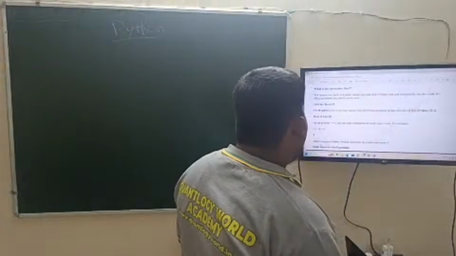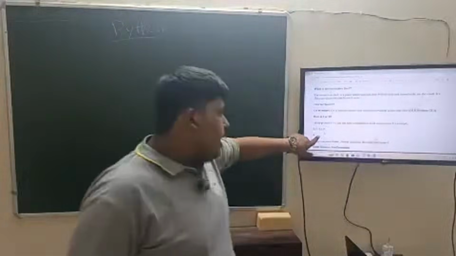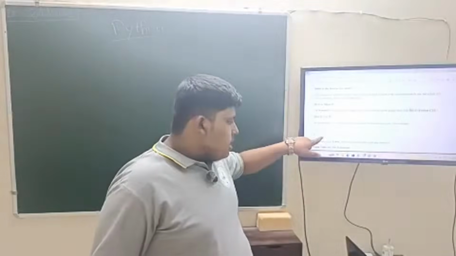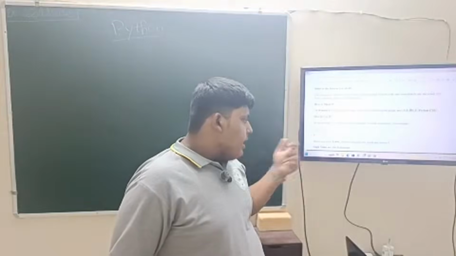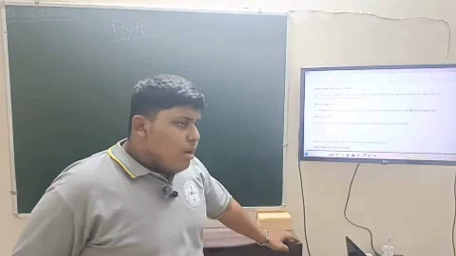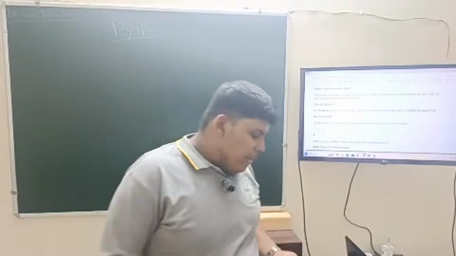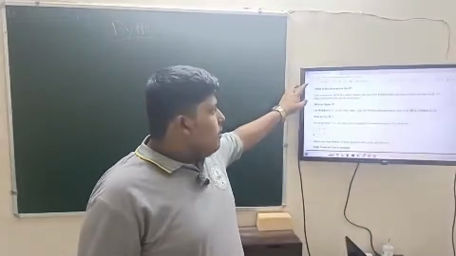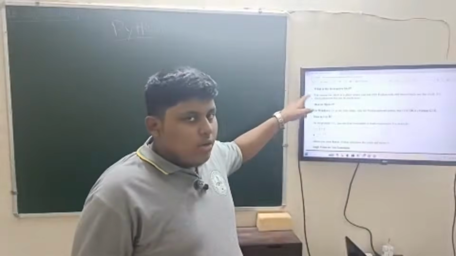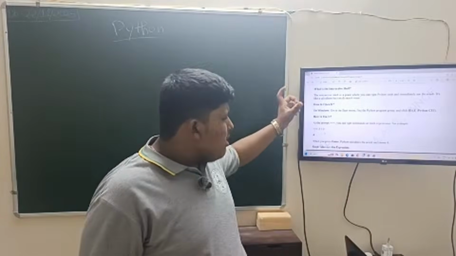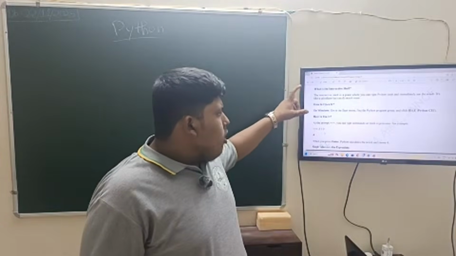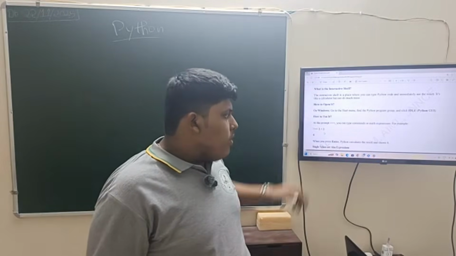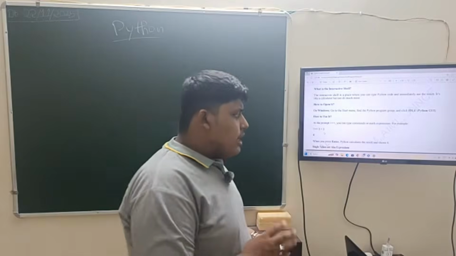How to use it? First, this triple arrow shows, means this is interactive mode. The result will come as soon as we press the enter key. But to go from interactive mode to script mode, in the top left corner there will be a file option. If we click on file, some options will come. In those options there will be new file. When we click on new file, the script window will appear.